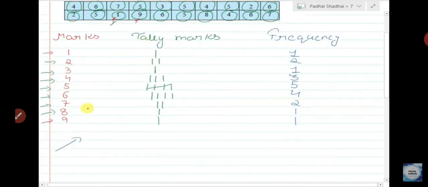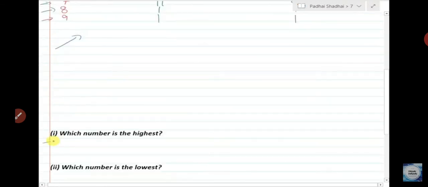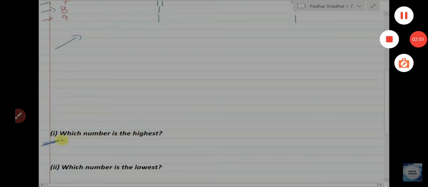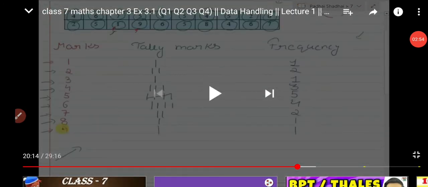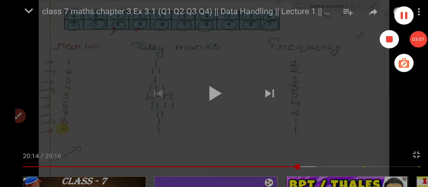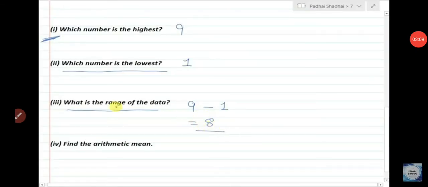See, if I arrange 4, 2, 6, 5 like this, and you arrange this class assessment this way, it is not a right way to arrange the data. So first of all, what you do, you make a table in tally marks and then solve it. Okay, so make a table, and which number is the highest?